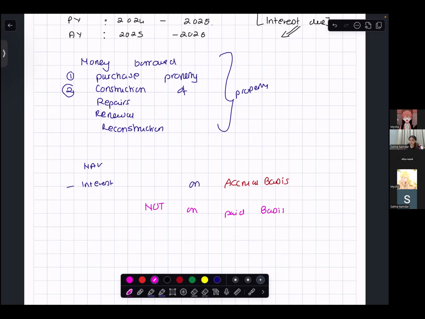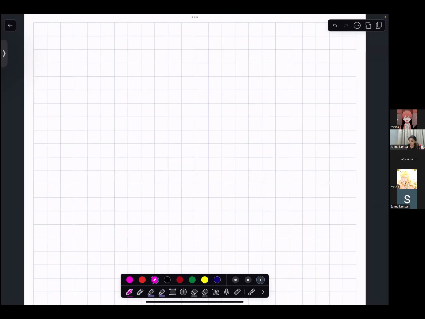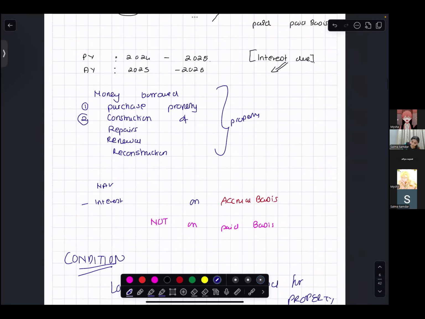So the basic condition over here is that when you take this loan, you are going to use this money only for the property. The loan should be used for the property purchase, construction, repairs, renewal, reconstruction. If you take money for the property, but you use that money for doing something else, it is not allowed.